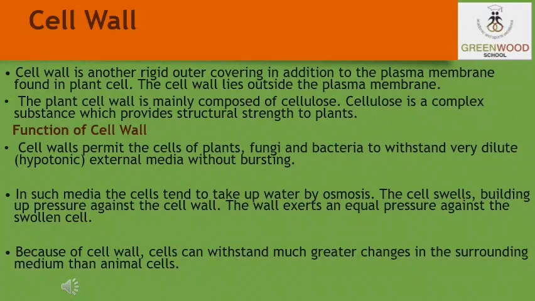In such media, the cell tends to take up water by osmosis. The cell swells, building up pressure against the cell wall. The wall exerts an equal pressure against the swollen cell. Because of their walls, such cells can withstand much greater changes in the surrounding medium than animal cells.